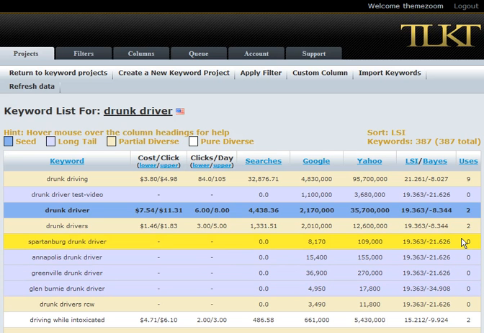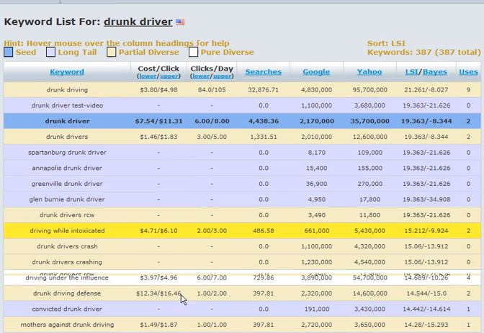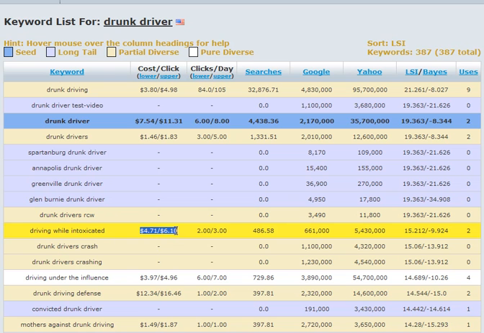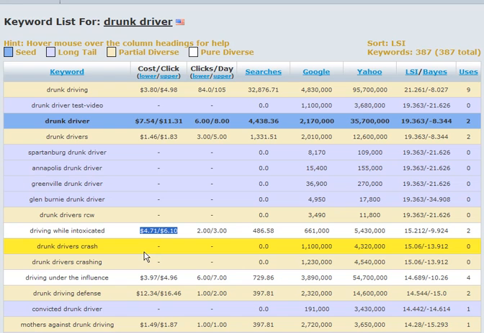in that order. Okay, driving while intoxicated, that does have cost, and because there's a lot of business in DUI. I'm sure that most of you know that. But this is what market research is about with language processing. We can tell right here, drunk drivers, RCW, driving while intoxicated, that's DWI. Look how much money there is in here. That's part of your market research. That was a term that was brought back with TLKT already. Okay, drunk drivers crash, that's a Wordtracker term.